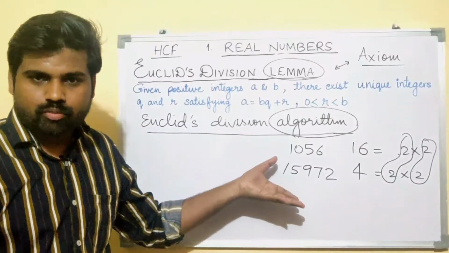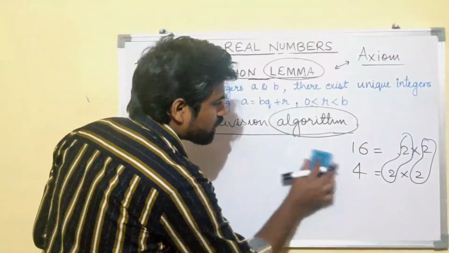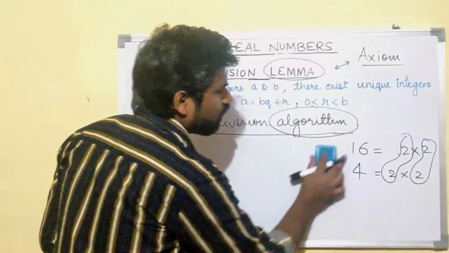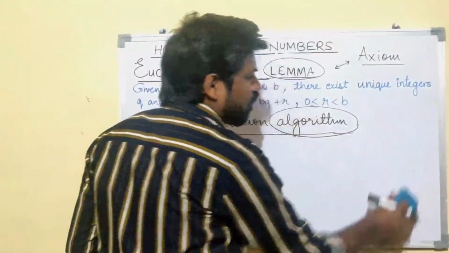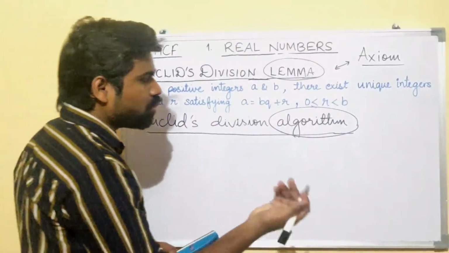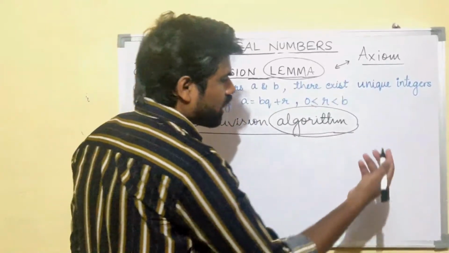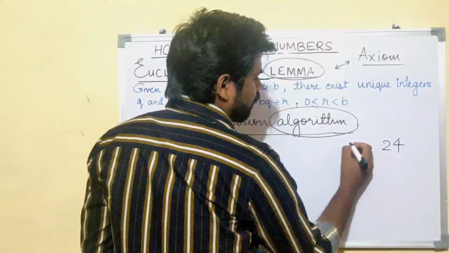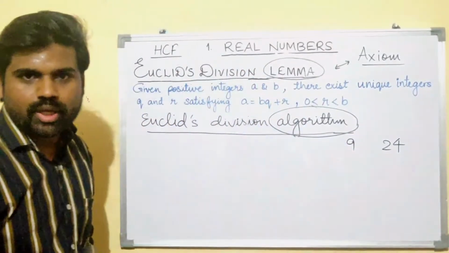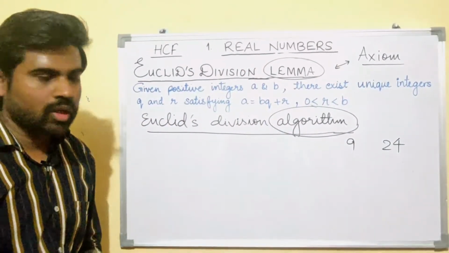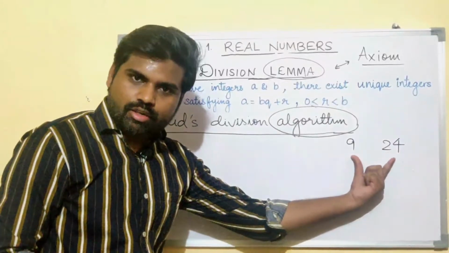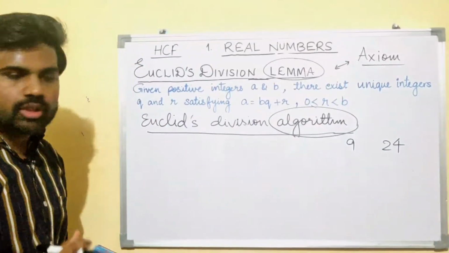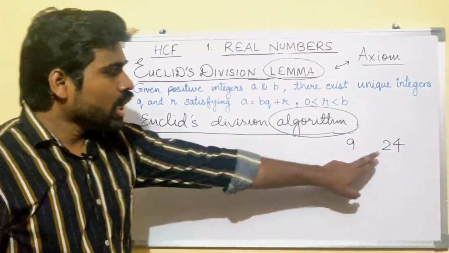which are larger. Okay, so let us try to understand the method with a small example. I am taking two numbers, let's say 24 and 9. We are trying to find the HCF of 9 and 24. What will you do?